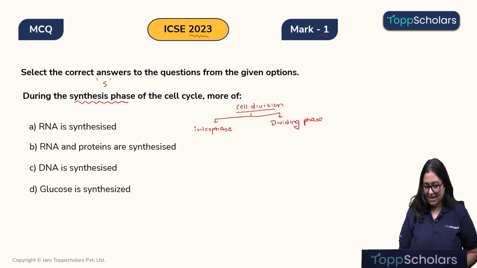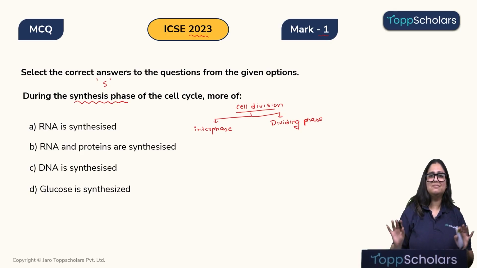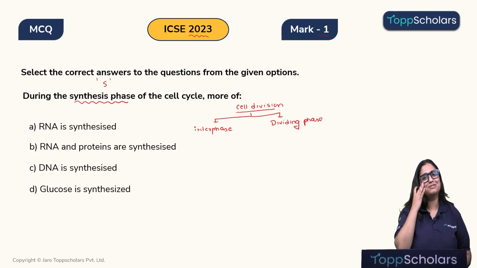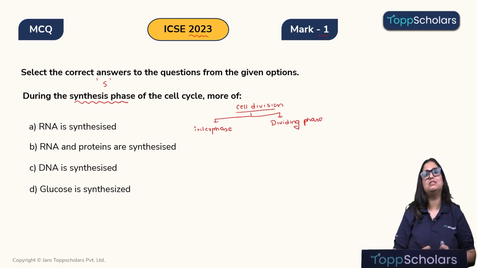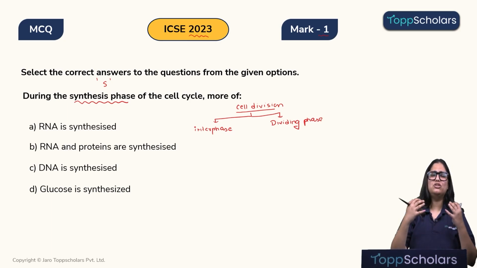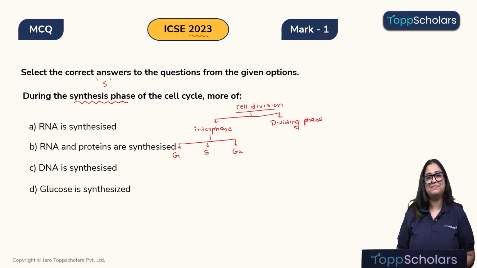Okay, children. Interphase earlier was referred to as the rest phase. Scientists thought that cells are just chilling in the interphase, but later on it was disproved, and we found that cells are highly active. They are preparing themselves to enter into the dividing phase. Okay, so interphase is a phase where lots of changes are happening in the cells. Interphase is further divided into three more phases, children. That is the G1 phase, S phase and the G2 phase.